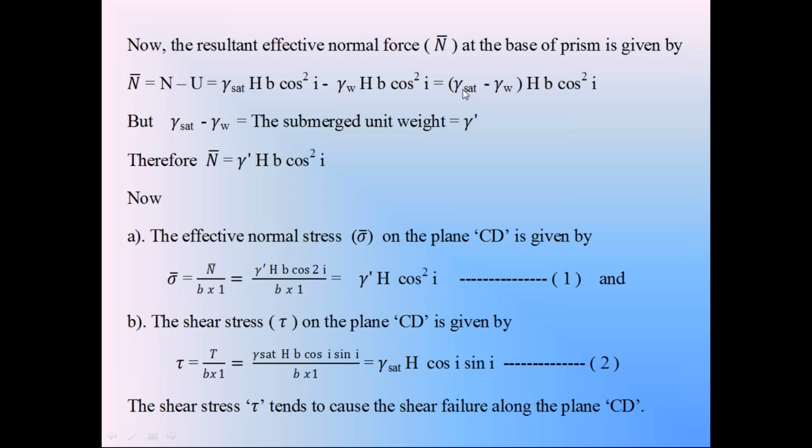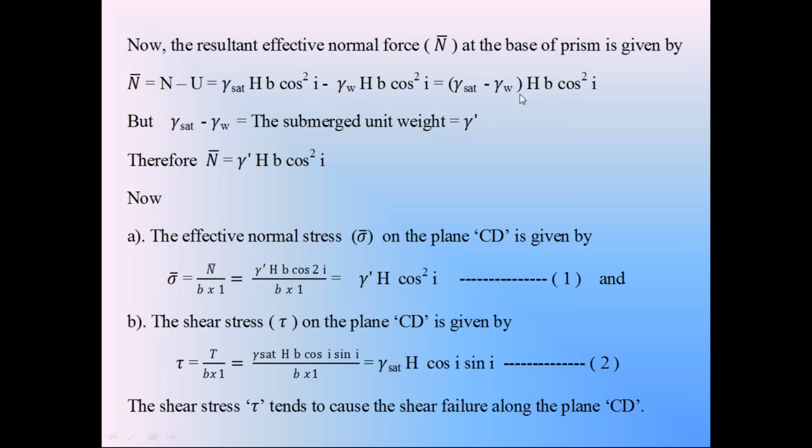So it becomes gamma saturation minus gamma W into HB cos square I. In soil mechanics, you might have studied gamma saturation minus gamma W is called the submerged unit weight of soil, gamma dash. That is the relation in soil mechanics. Gamma dash is the submerged unit weight of soil.